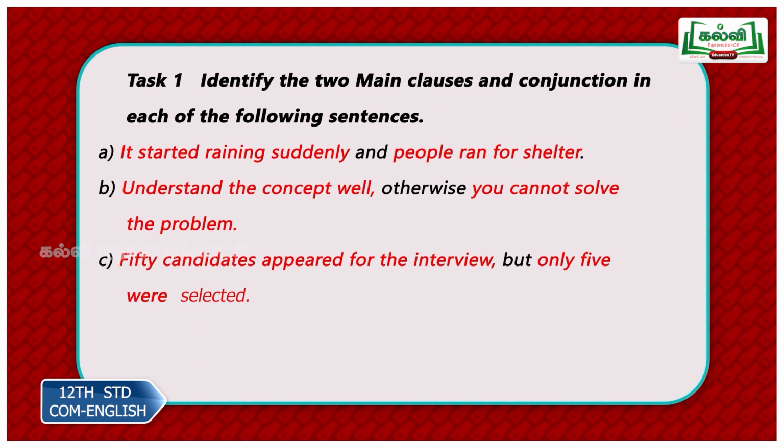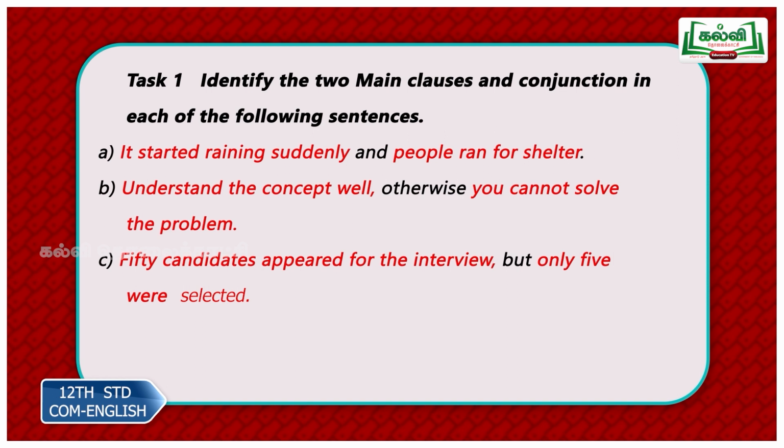Second sentence. Understand the concept well, otherwise you cannot solve the problem. So understand, one finite verb. Cannot solve, another finite verb. Now look at the first part. Understand the concept well. Makes complete sense. So main clause 1. You cannot solve the problem. Again this gives you complete sense. So main clause 2. Otherwise is the conjunction.